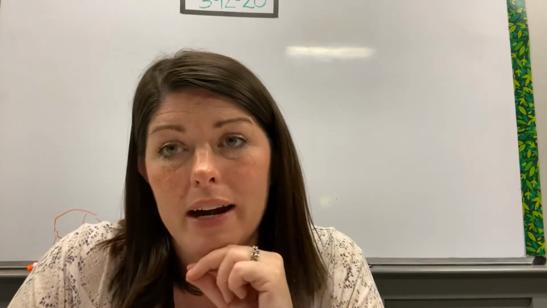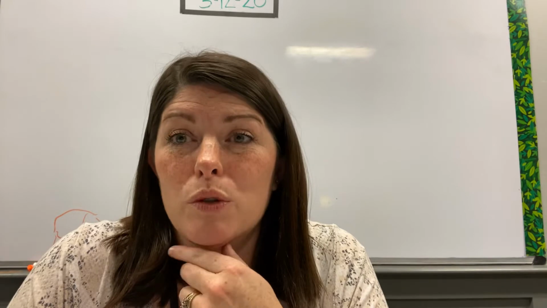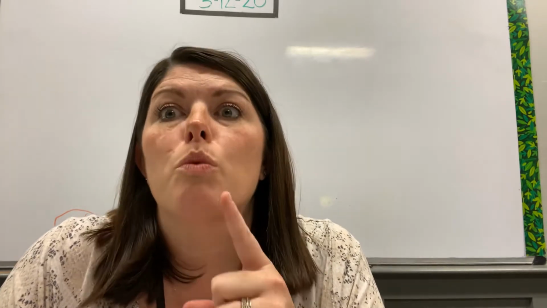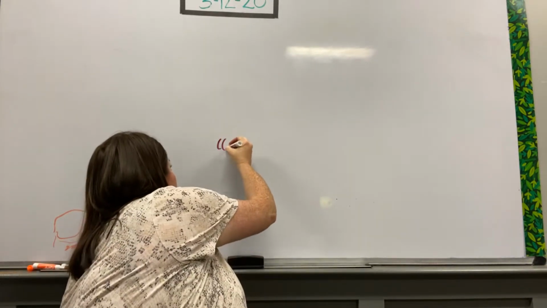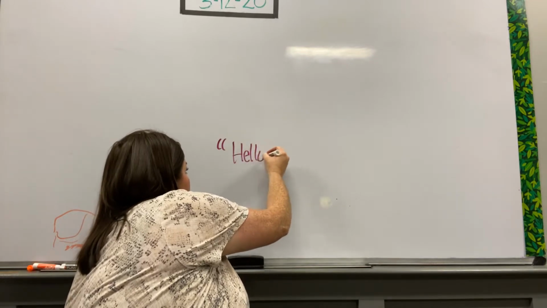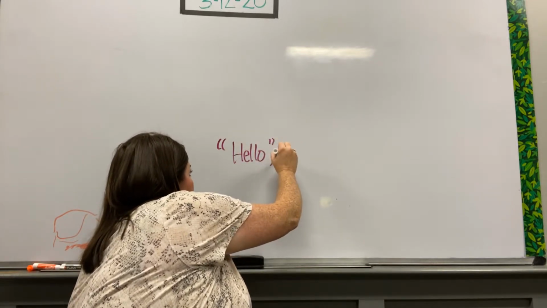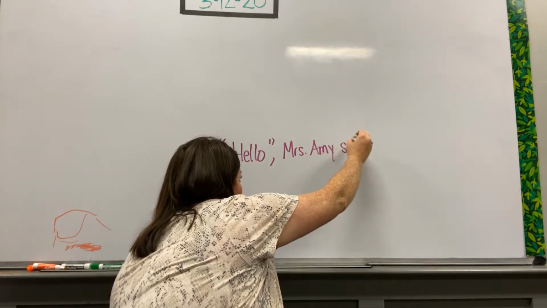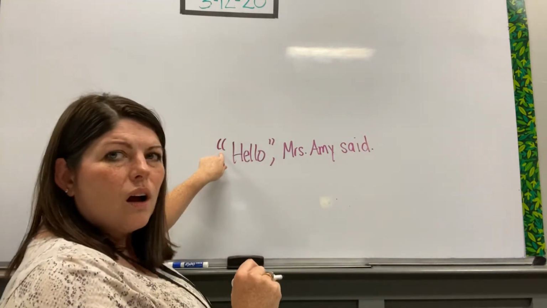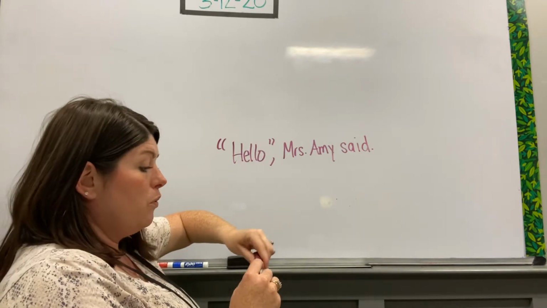So question number 1 says, the passage is missing quotation marks. Fill in the missing quotation marks, okay? This is going to be a little tricky because this is something we've only done a little bit in writing. You will remember that we talked about quotation marks are when somebody is speaking directly. Okay, and quotation marks look like this. Quotation marks look like these little commas that are in the air together around the words that are said.